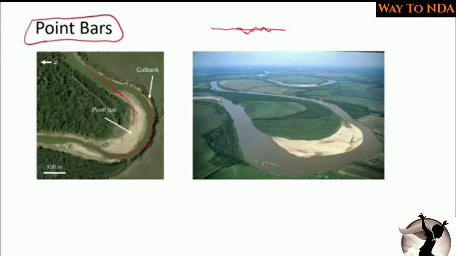So the material it is depositing on only one bank is called point bars. Here the point bars are visible. You can see them on the meanders. This is a meander of the river, that is, the river is turning in a zigzag position. On the other side of the river, you will find the point bars. So these are the point bars you will find on the meandering course of the river. We are going to study what the meandering course is.